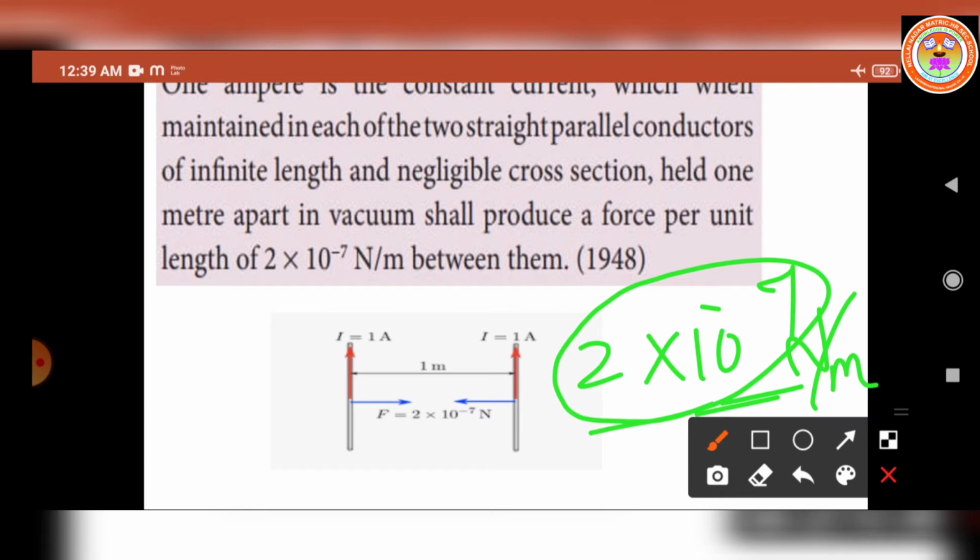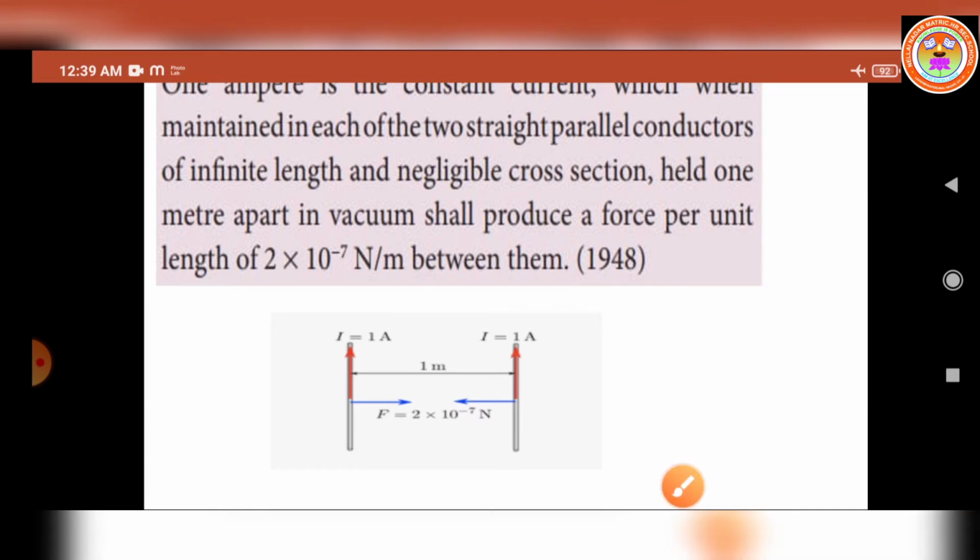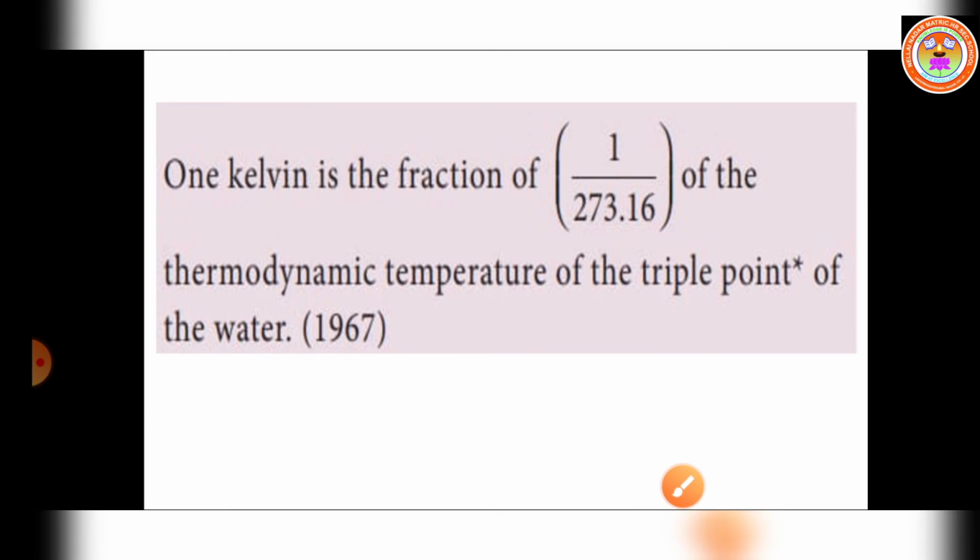This value is equal to 1 ampere. I hope you understand. So next we have to move on to the SI unit of temperature, Kelvin.